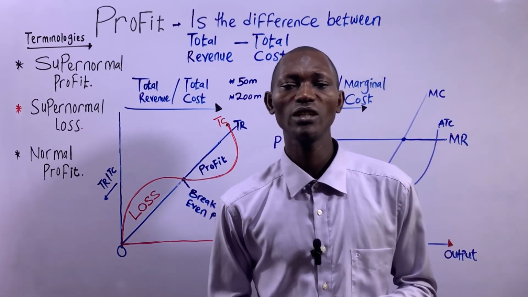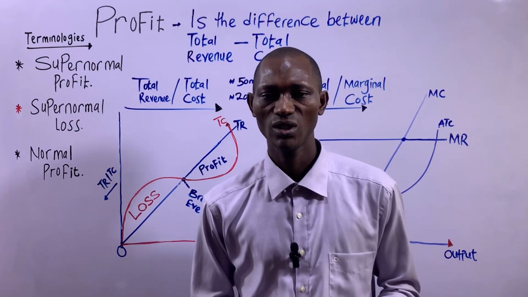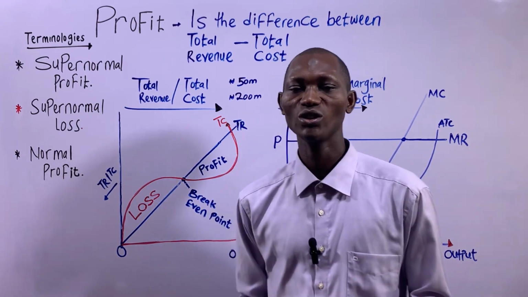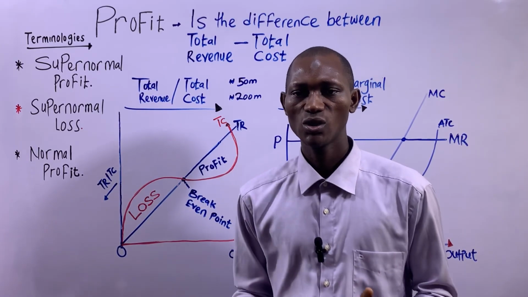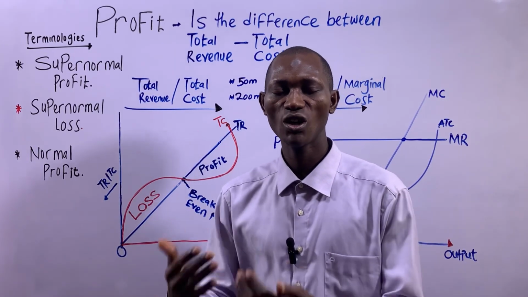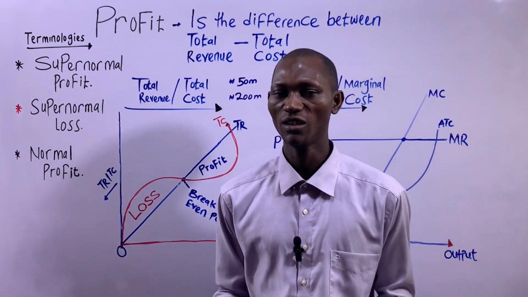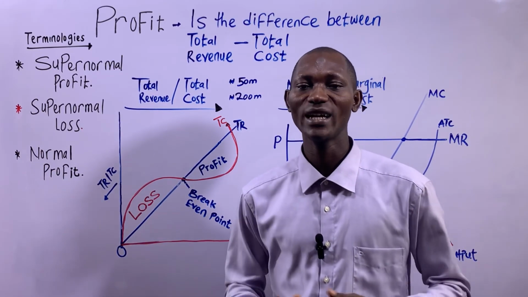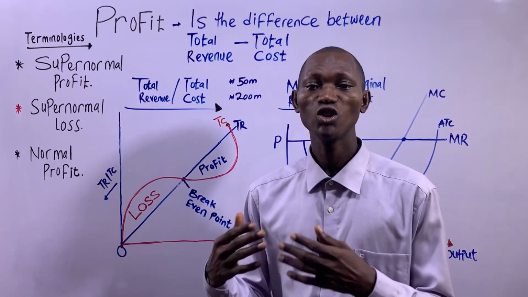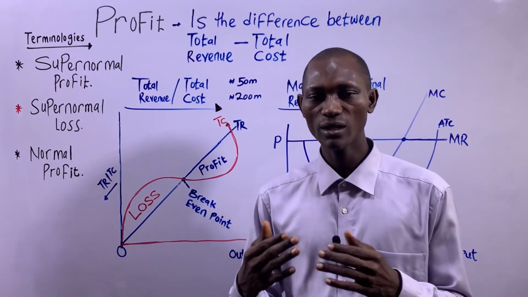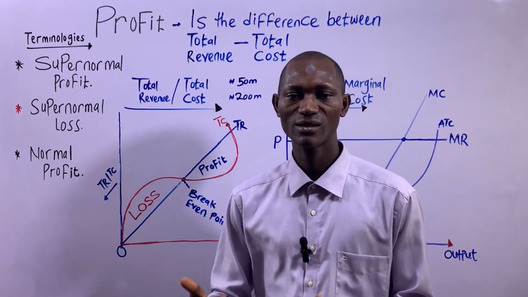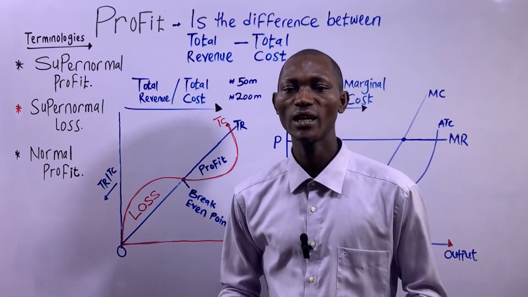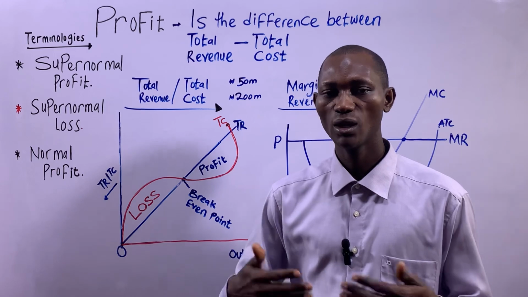So, supernormal loss. Supernormal loss also means abnormal loss. It is the unusual loss that is made by a business organization in a financial year. So it is the loss that is beyond the expected loss in a financial year. Let's say, for example, because every business organization usually has normal loss, but when the loss is beyond expected, it's beyond normal, then we call it supernormal loss or abnormal loss.